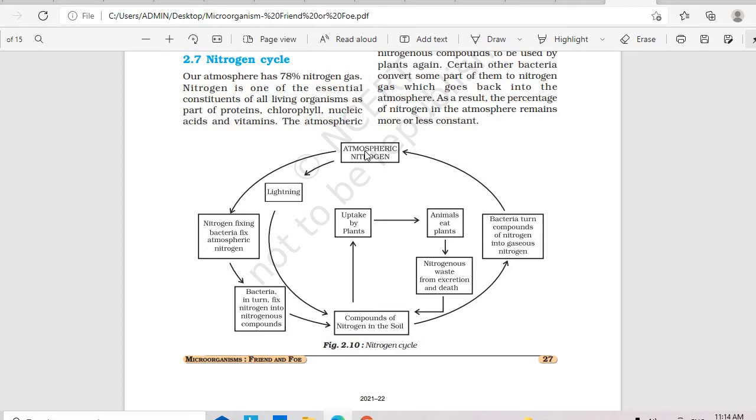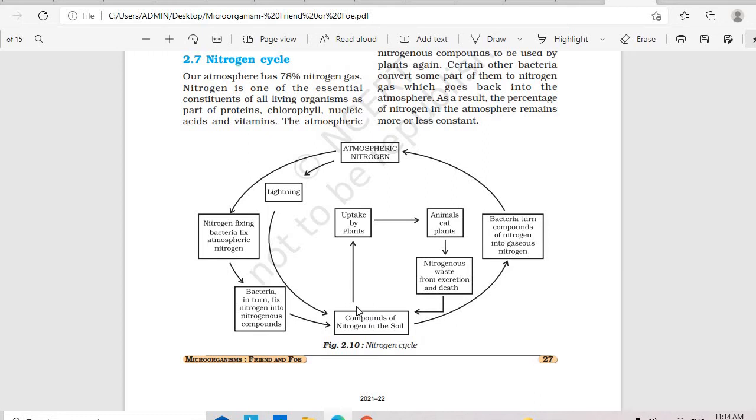Whenever lightning occurs, nitrogen can be converted into nitrates. And this atmospheric nitrogen, with the help of bacteria, as I told you, certain leguminous plants will have certain bacteria, right? They help in the conversion of nitrogen into nitrates.